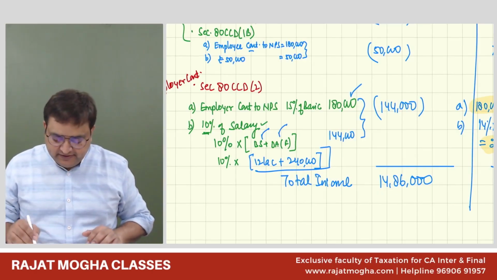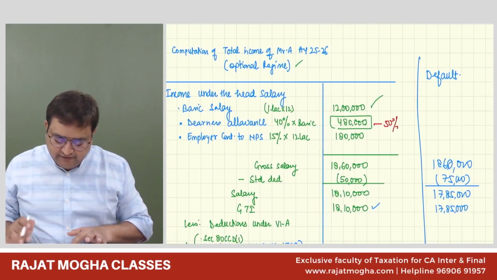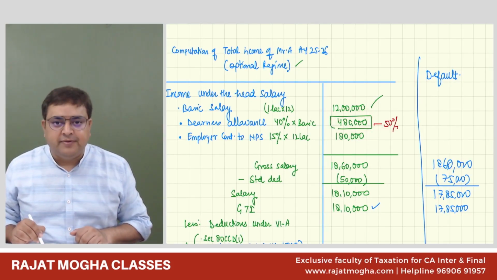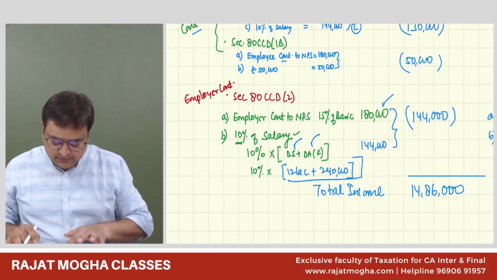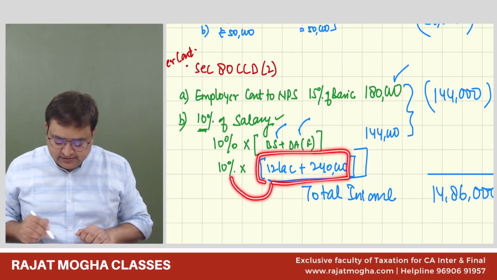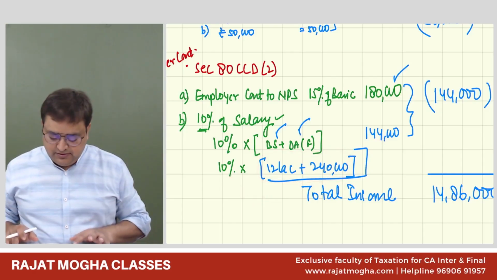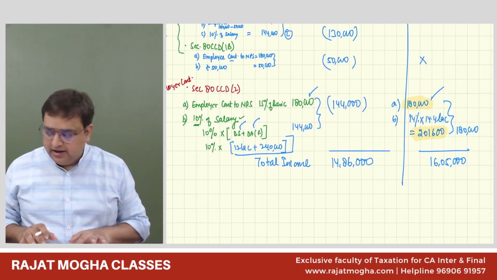Basic salary was 12 lakh in this case, and DA is 4,80,000, 50% of which is forming part. So I have taken 12 lakh and 2,40,000. Okay, sir. So it is 14,40,000 into 10%, which is 1,44,000. Got it? Yes, sir.